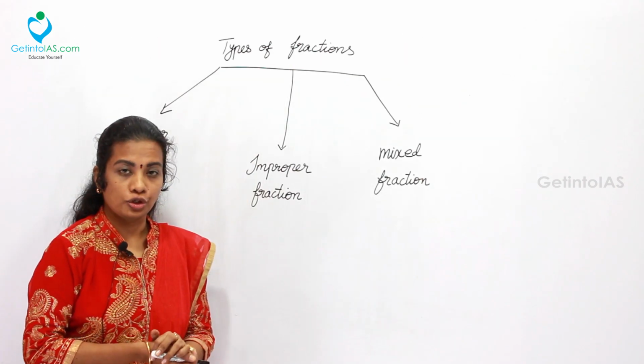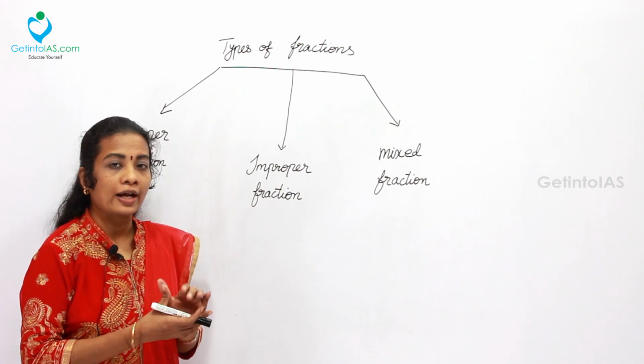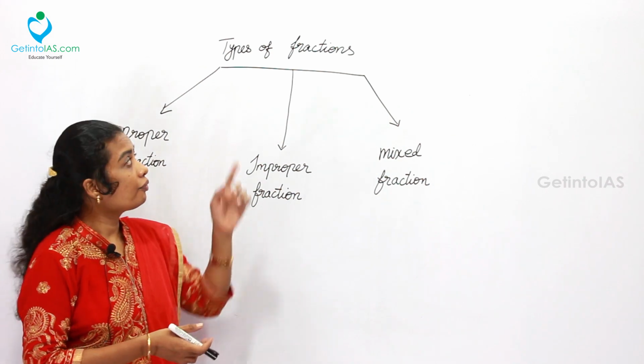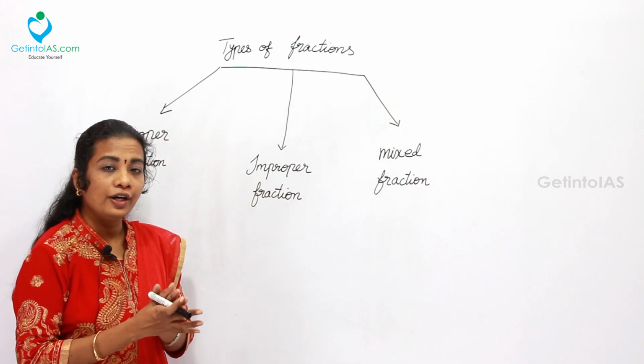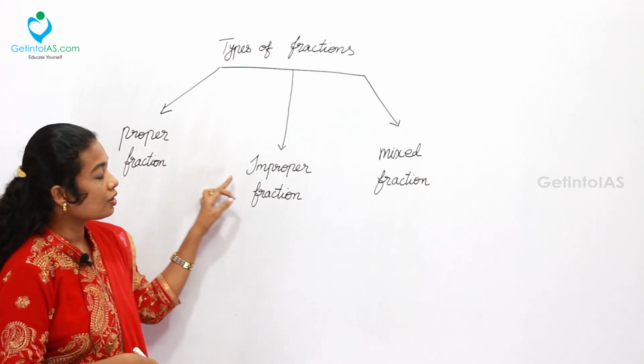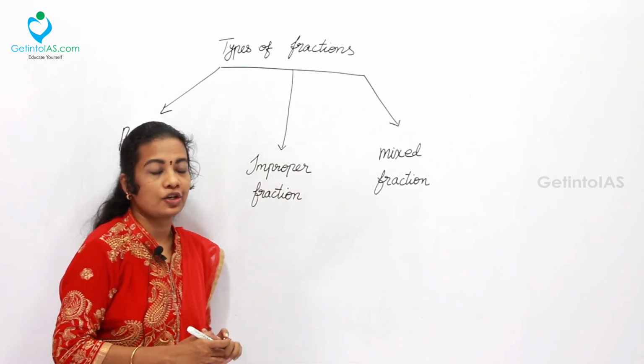Fractions are those terms which are having numerator and denominator as their parts. Based on the numerator and denominator, fractions are broadly divided into 3 categories. The first category is proper fraction, second one is improper fraction, and the third one is mixed fraction.